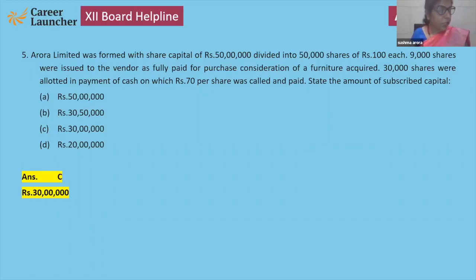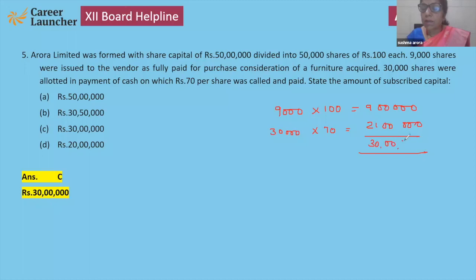Yes, please do it. Yes, okay, I'll show you. I am waiting for your answer, my dear children. 9,000 shares into 100, so that will come 9 lakh. Then 30,000 shares, but company called only 70, so that will be 21 lakh. It means the total value is 30 lakh.